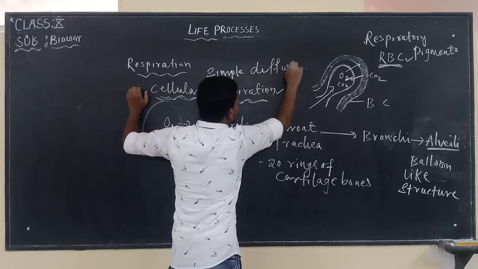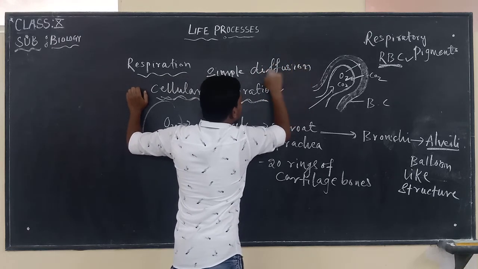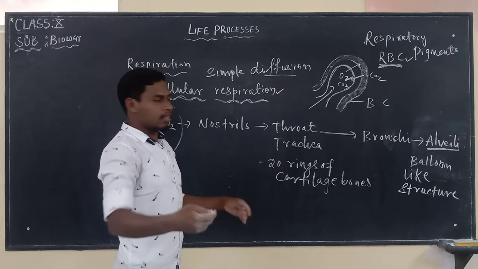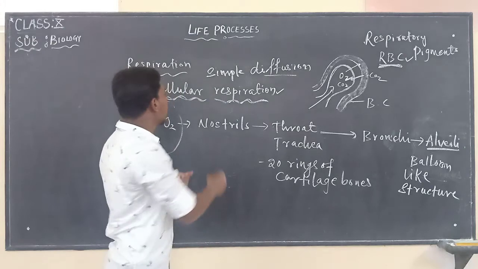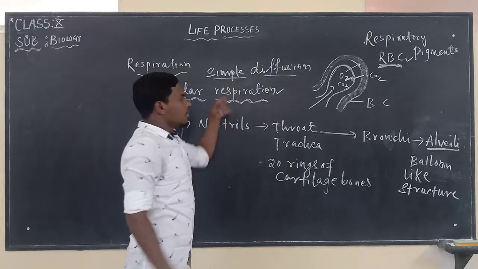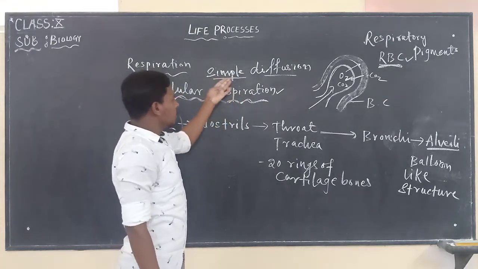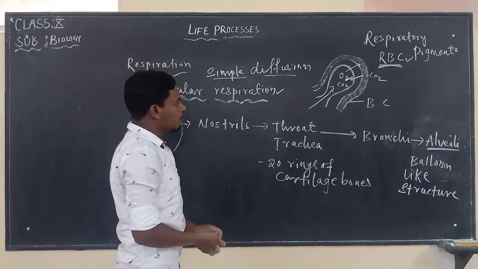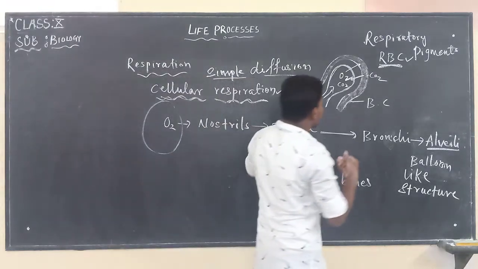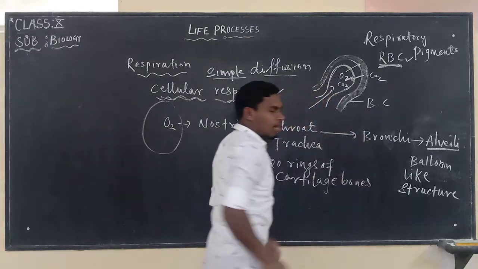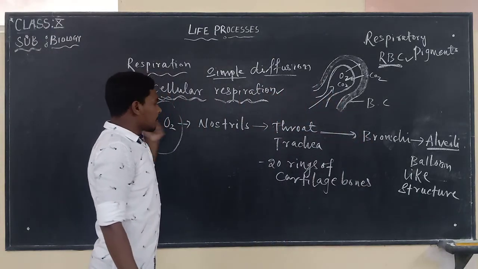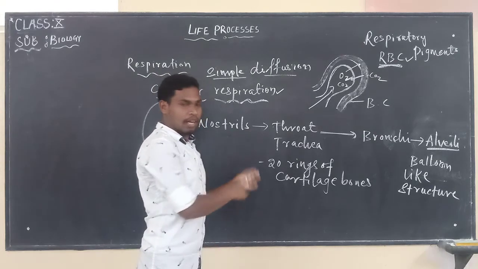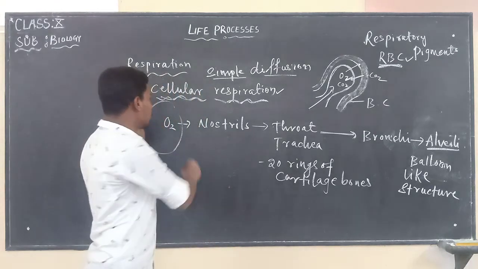Diffusion means the transfer of substances from higher concentration to lower concentration, right? So in single-celled organisms, simple diffusion is enough for respiration, but as multicellular organisms we need special organs like lungs, nostrils, and so on.